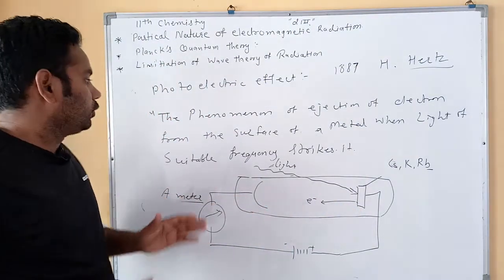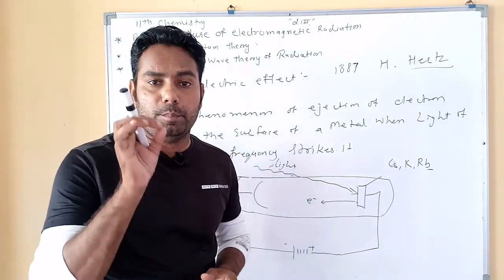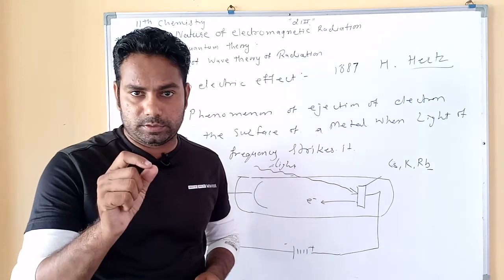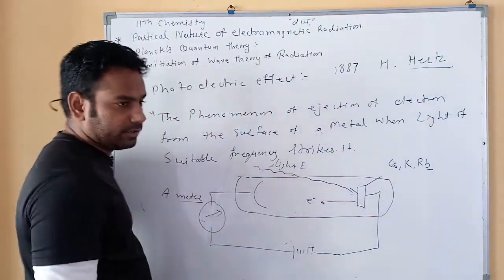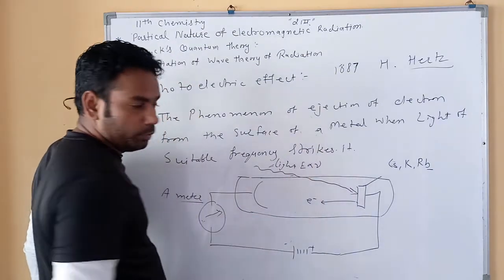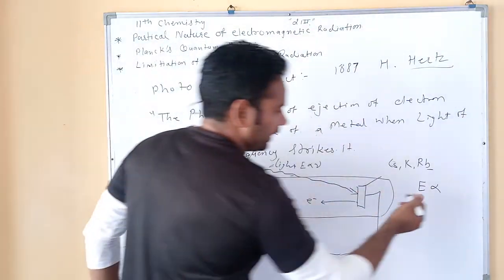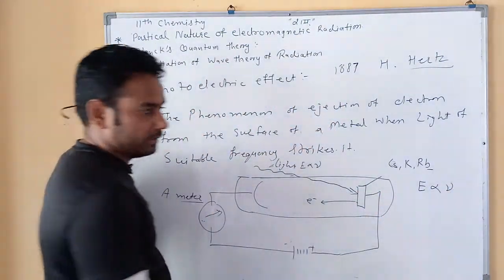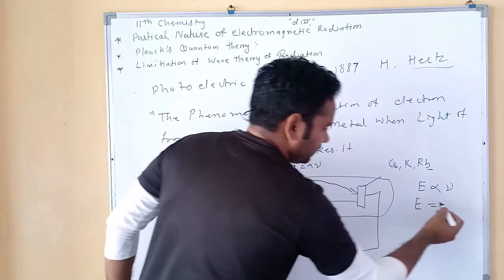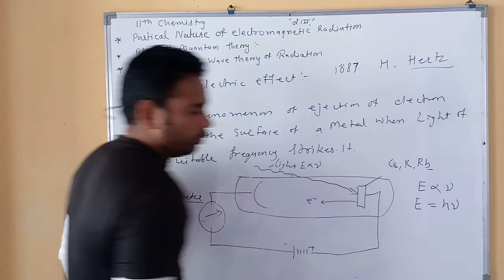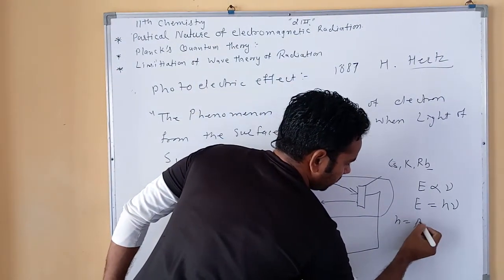We know that light is made of small bundles called photons. These photons have some energy. The energy of light E is directly proportional to its frequency, so Planck explained this rule: E equals h nu, where h is the Planck constant.